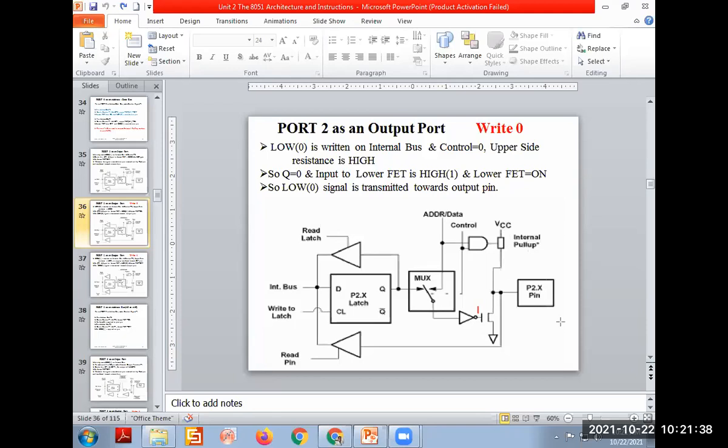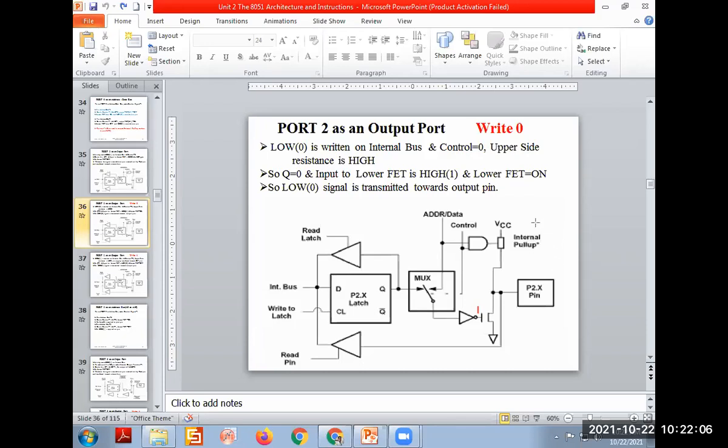To make the port an output, send 0 on the port. At the same time, the control signal will be 0.